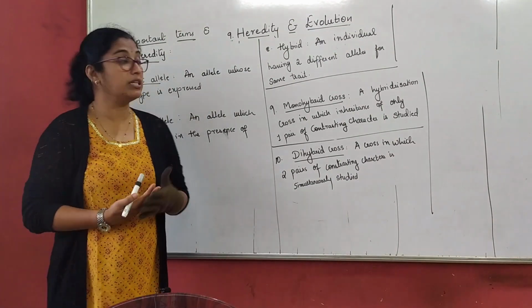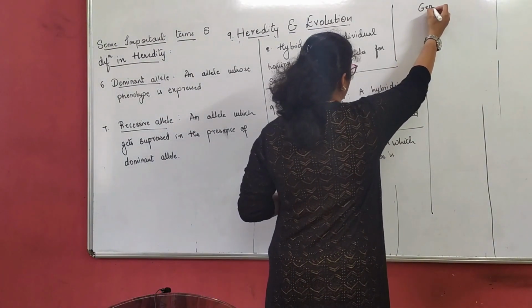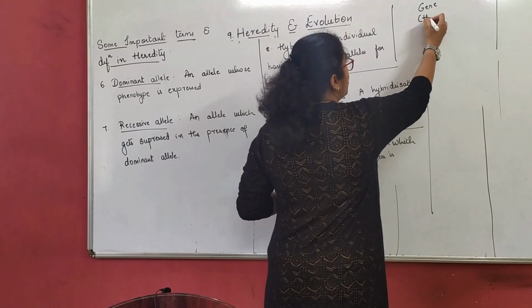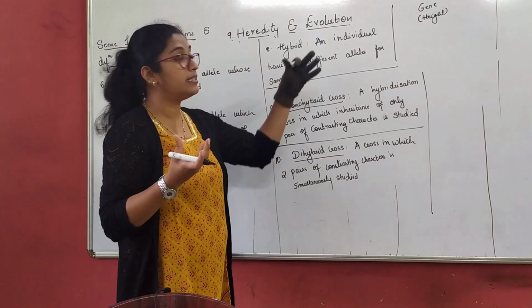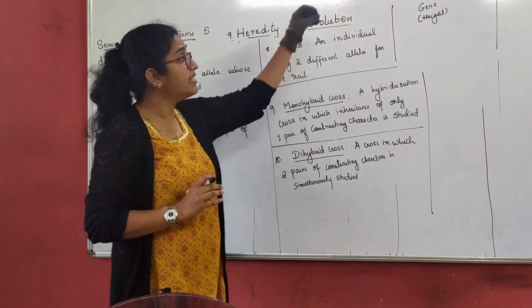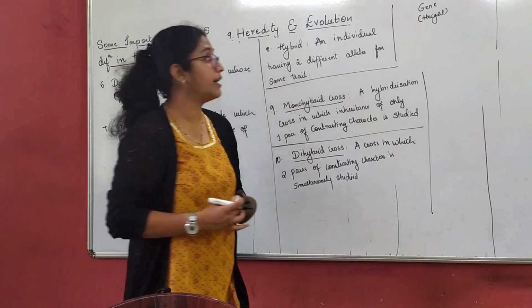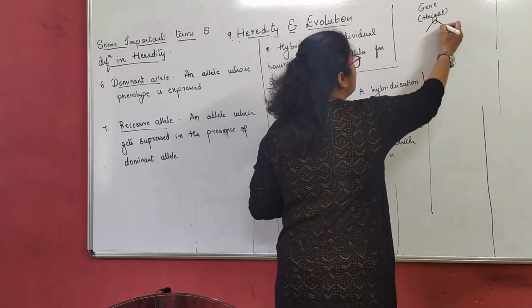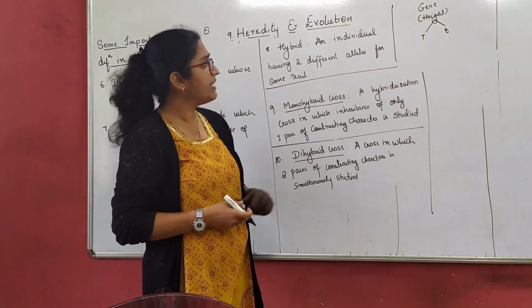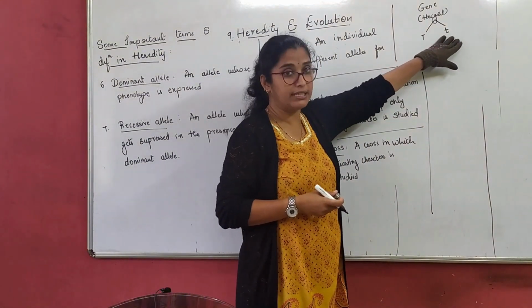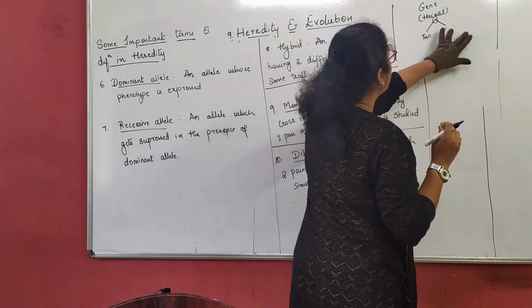Now when we talk about an allele, or okay, let me talk about a gene, right? Now, what type of gene am I talking about? I am talking about a gene of height. The coded character of the gene here is height. Now, this gene, when we talk about height, what is this? This is a genotype, correct? So, what are the two alleles of height? One is tall and one is short. Now, what have I written? I have written capital T and small t. You'll understand that. So, let me write here. One is tall. Okay, I will write short first.